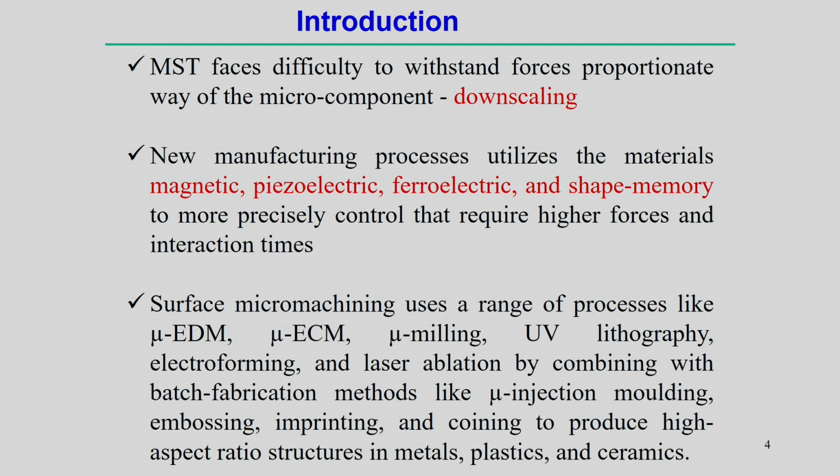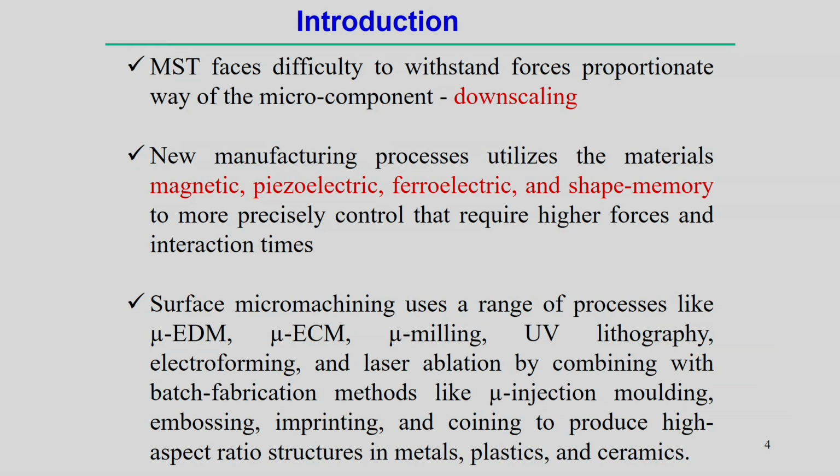Sometimes it is not possible to vary the force components in a proportionate way, and these components of the force depend on the size of the components. So, some reduction in the force component may be necessary when you are downscaling the conventional processes. Therefore, new manufacturing processes try to utilize different types of mechanisms of particular developed materials, for example, magnetic.